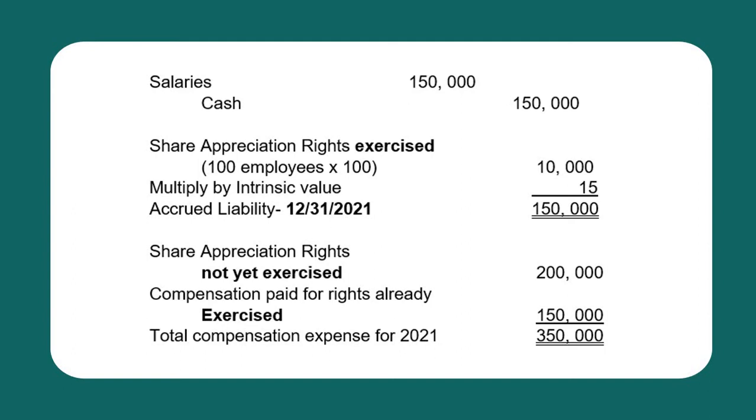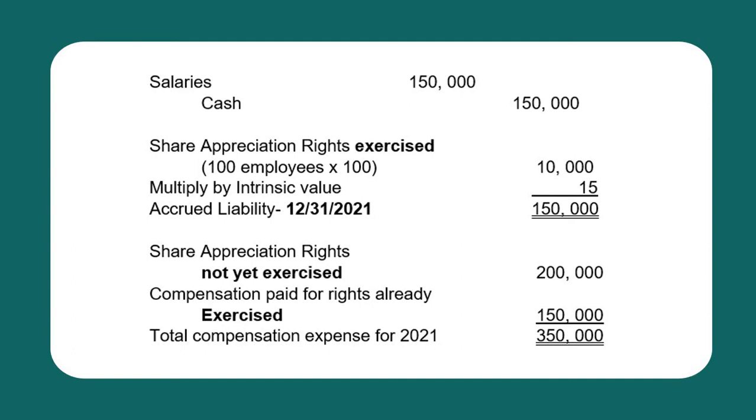150,000. Please take note, class, it is not accrued liability, but instead, it is the amount paid to the employees. So kindly disregard the accrued liability. So again, the cash settlement for that particular period is 150,000. So to record, debit salaries 150,000 and credit cash 150,000.